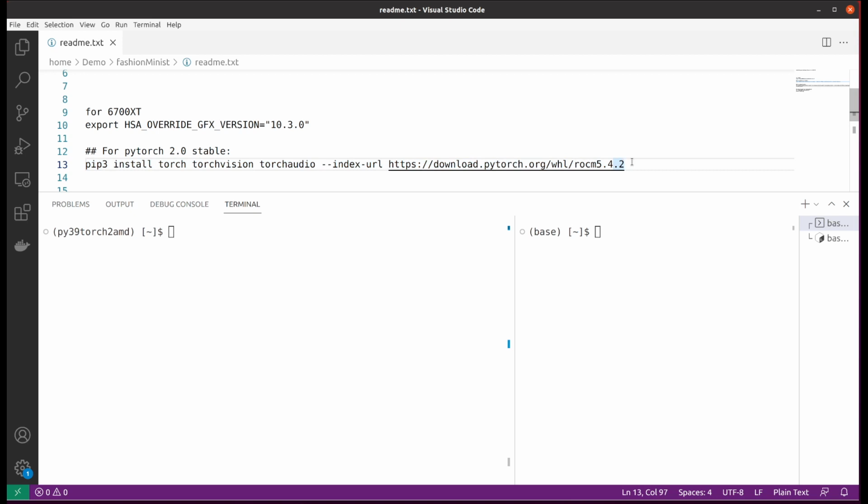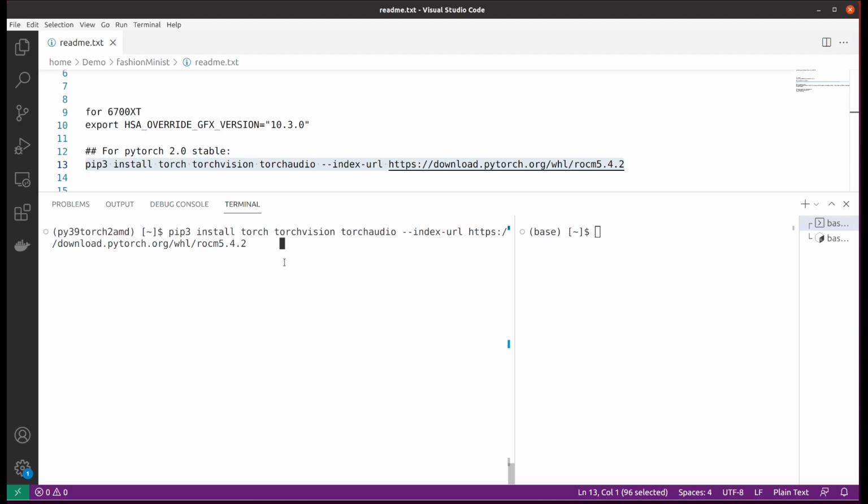For example, you can have 5.4 or 5.5, and it will be fine. Use this command and press enter. It will start downloading some files which can be large, so you can take a break and come back when it's finished.